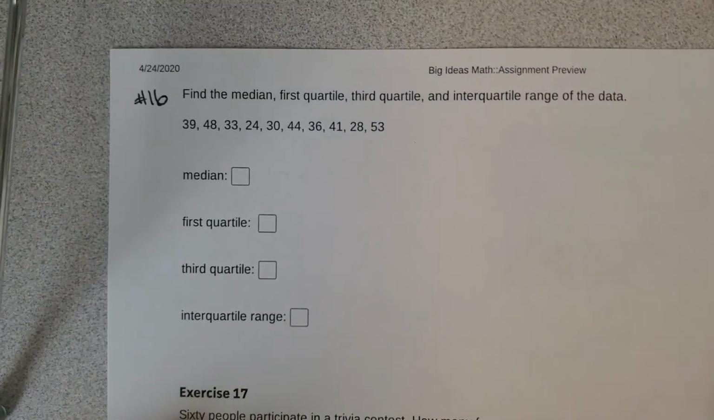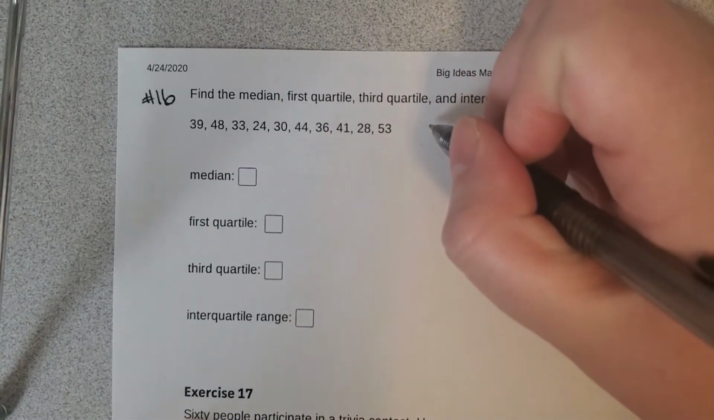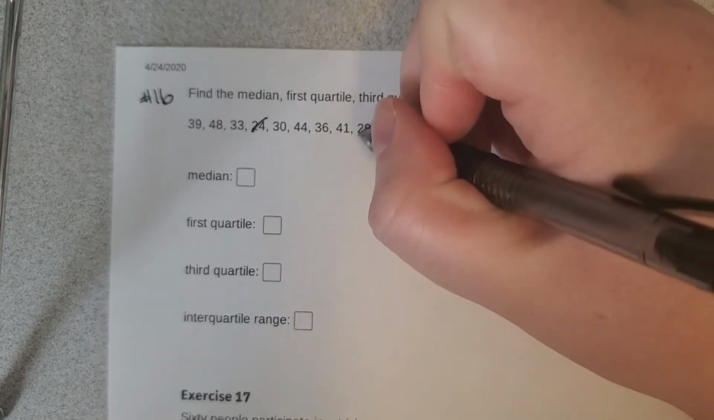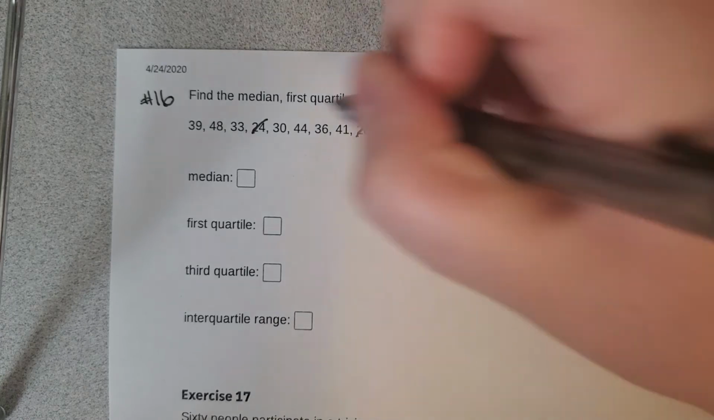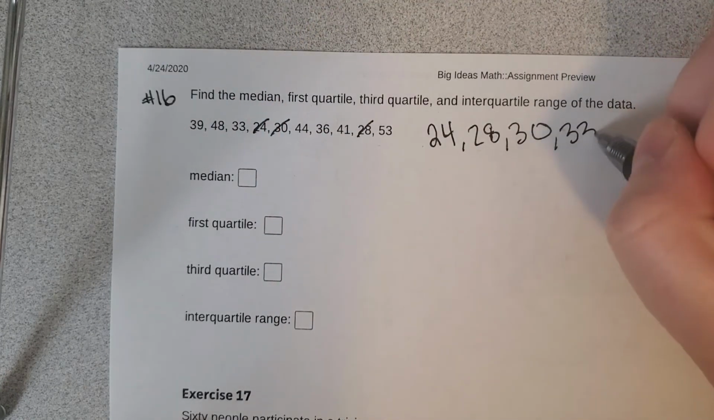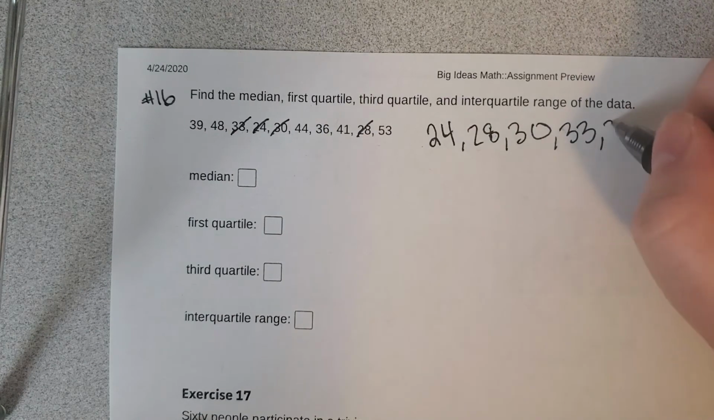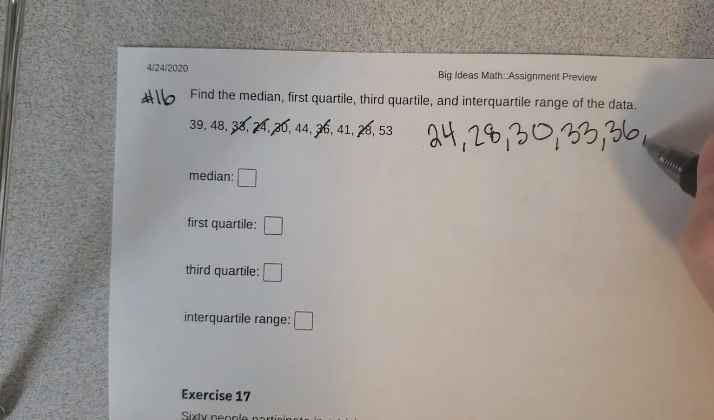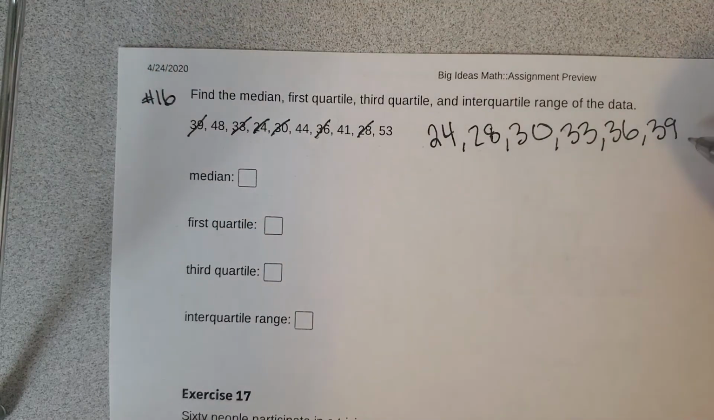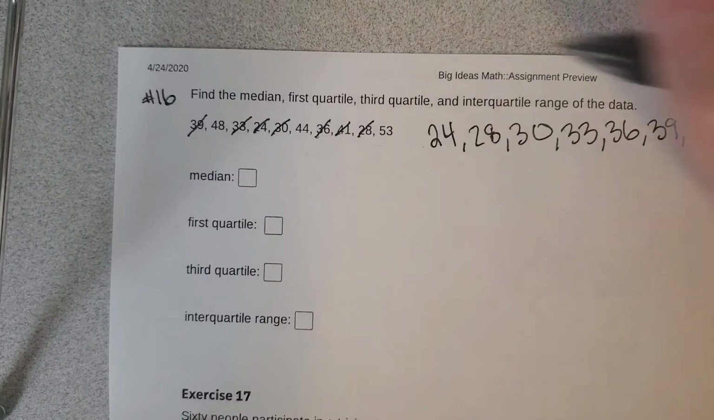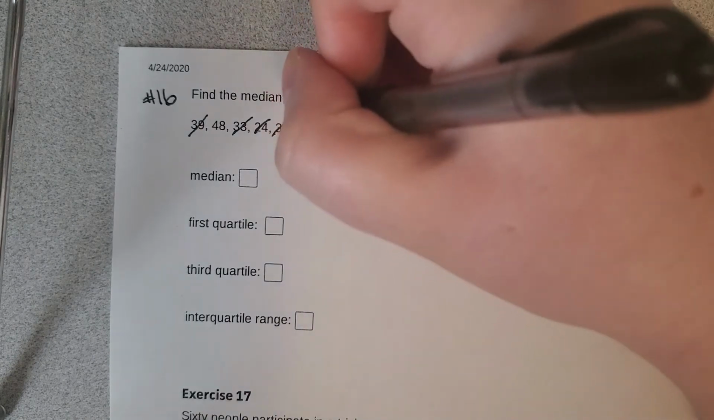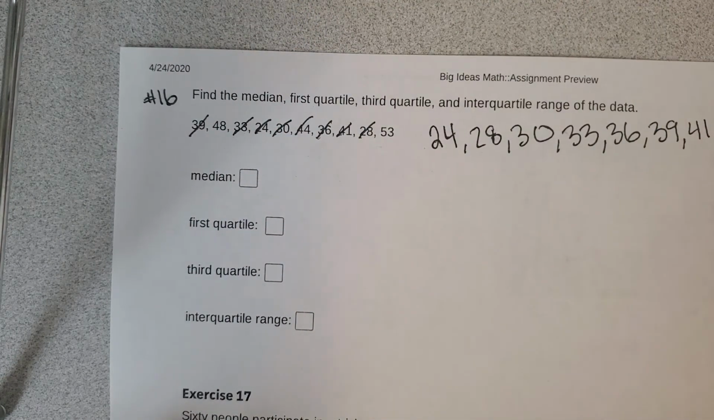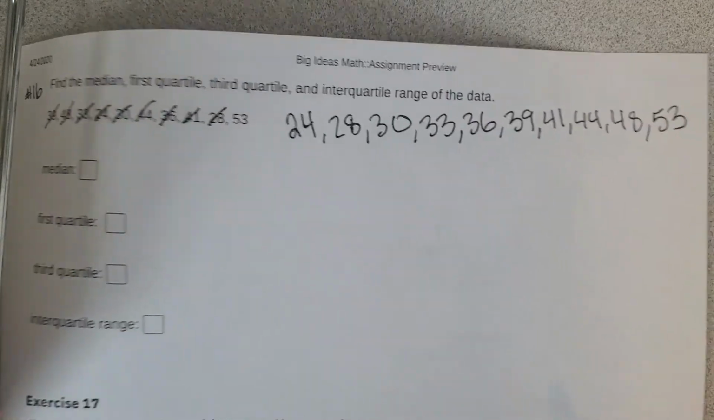All right, number 16 is very similar, so the first thing we need to do is order these from least to greatest. So we have, let's see, 24, 28, 30, 33, 36, 39, 41, 44, 48, and 53. All right, so to find the median, we work our way from the outside in.